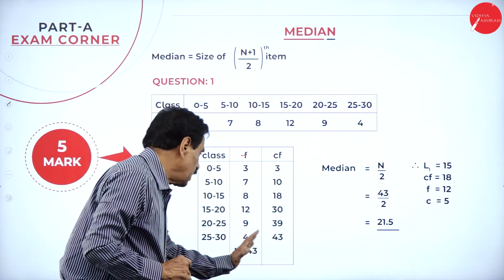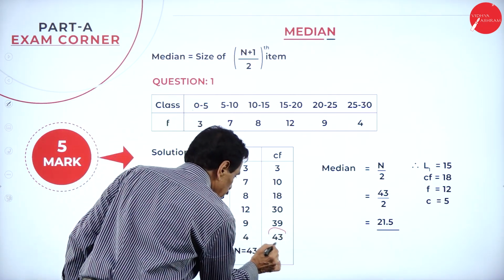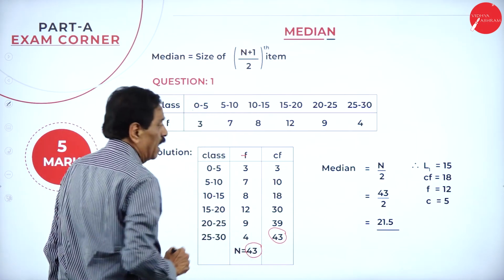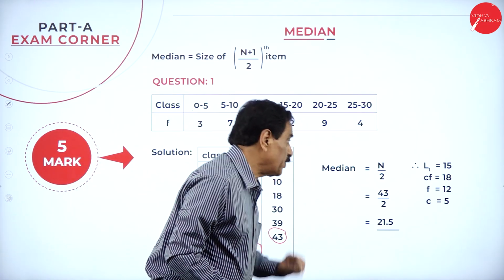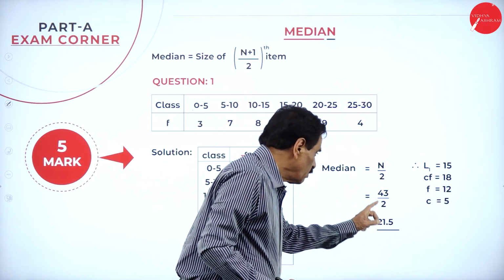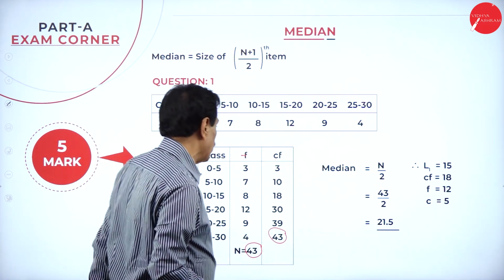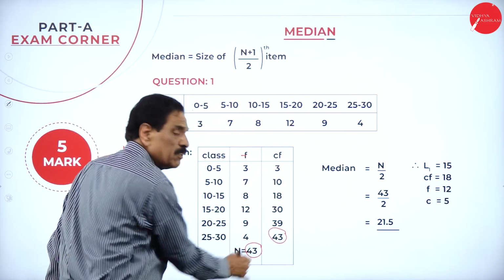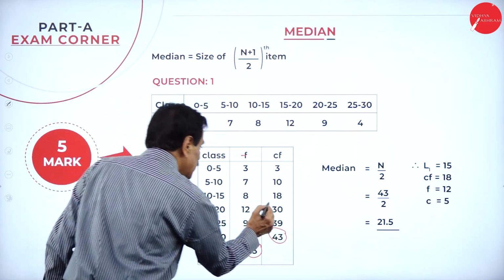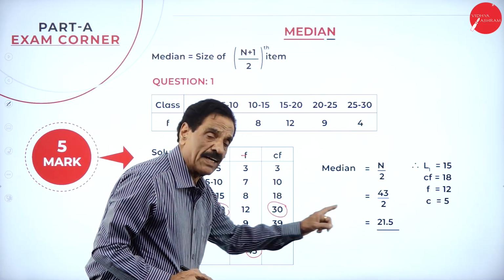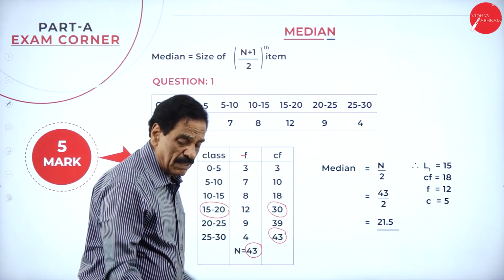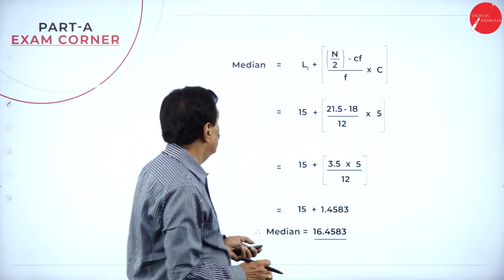So here the cumulative frequency total and n should be equal, about 43. Apply the formula: median is equal to n by 2. 43 divided by 2 is 21.5. Where will the 21.5 come? It will come under 30. So 21.5 lies under 30. We'll apply the formula.